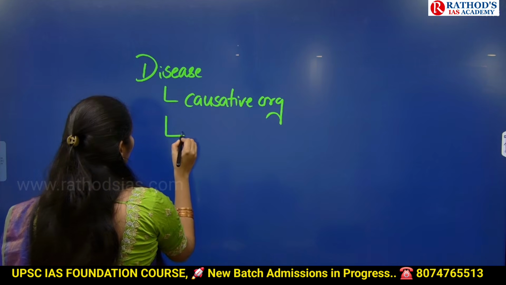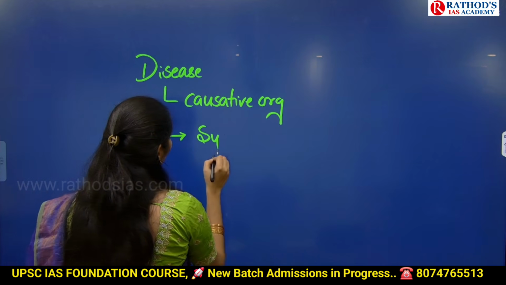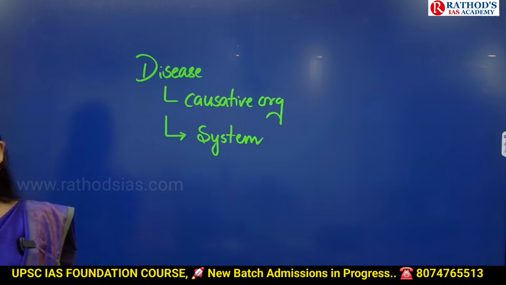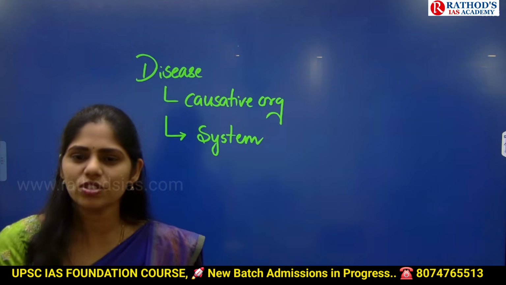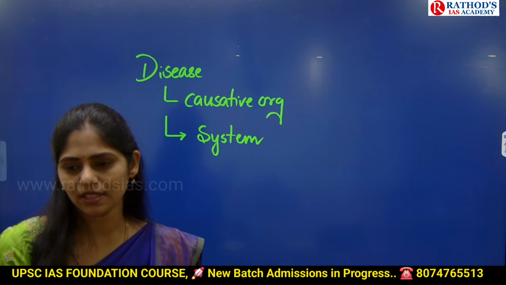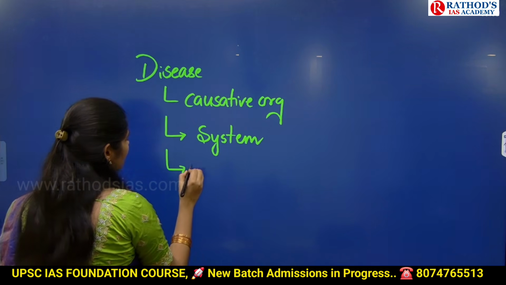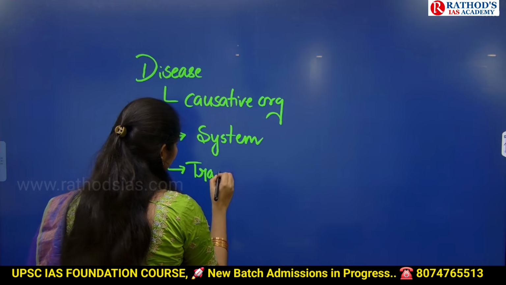And next one, you have to see which system of your body is getting affected, whether it is the digestive system or the respiratory system, the nervous system or the cardiovascular system or whatever. And next you have to see transmission, how this disease is transmitted.